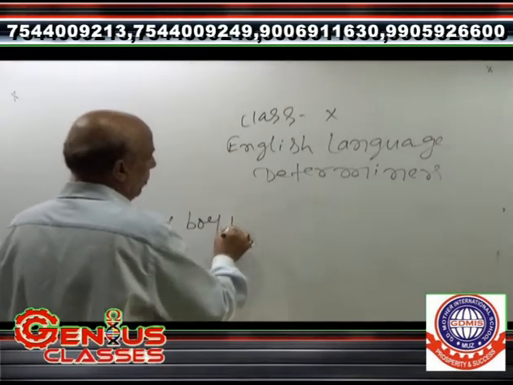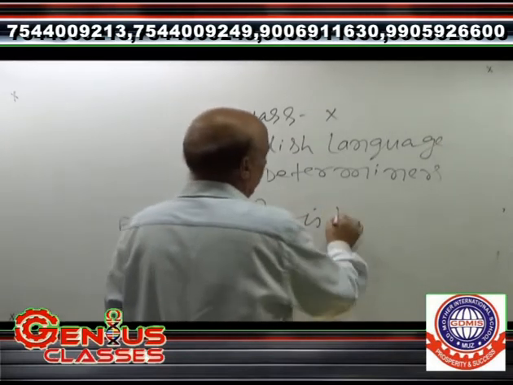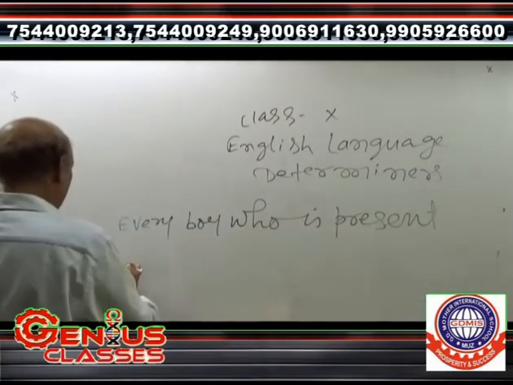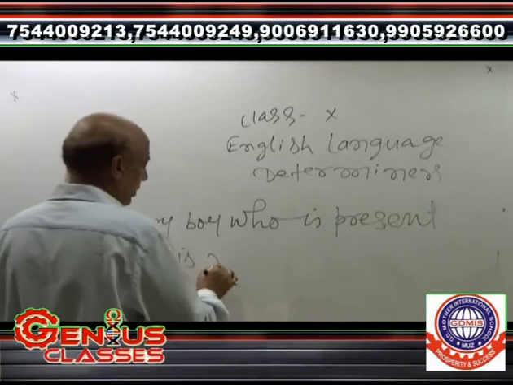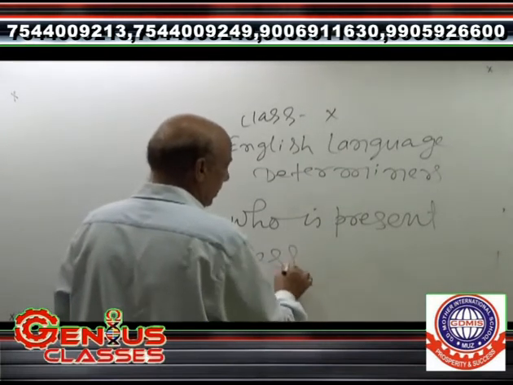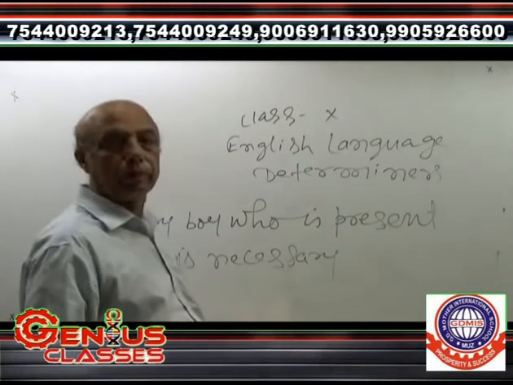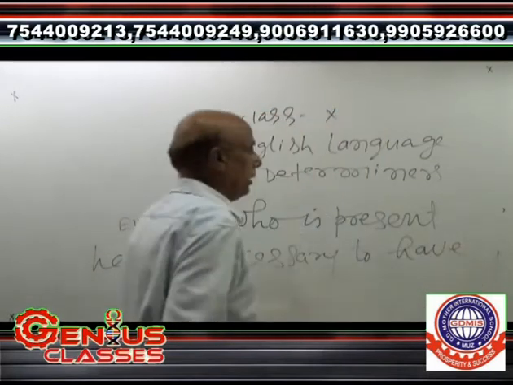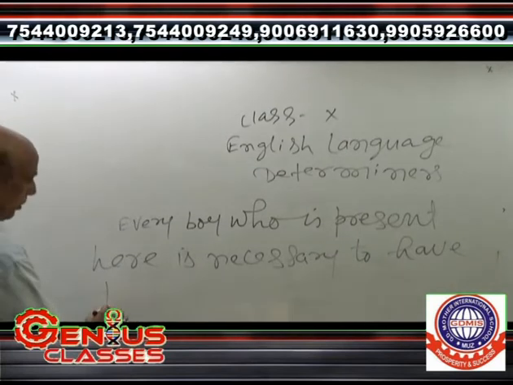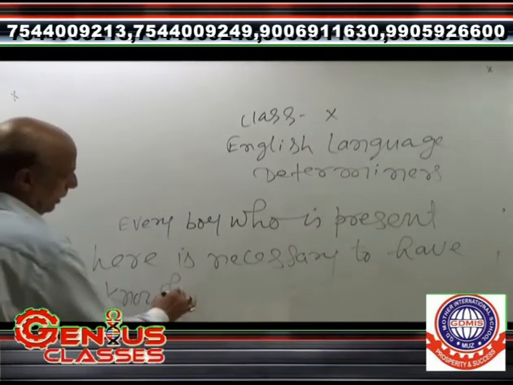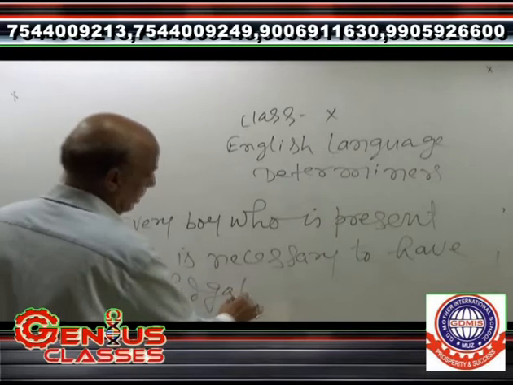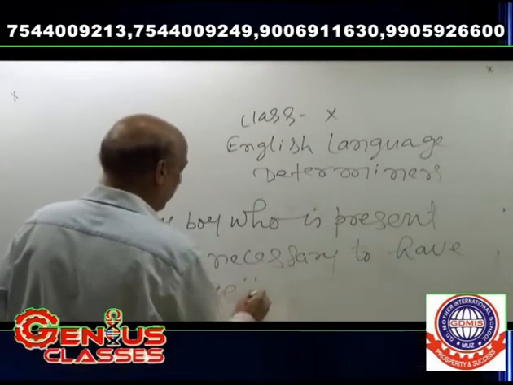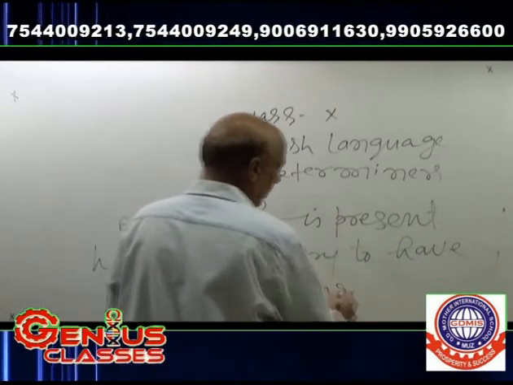Every word that is present here is necessary to have knowledge of English. K-N-O-W-L-E-D-G-E, knowledge of English.